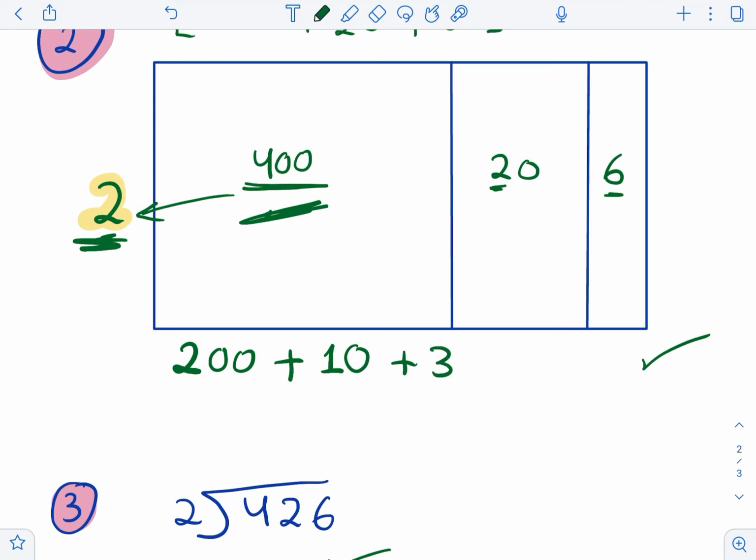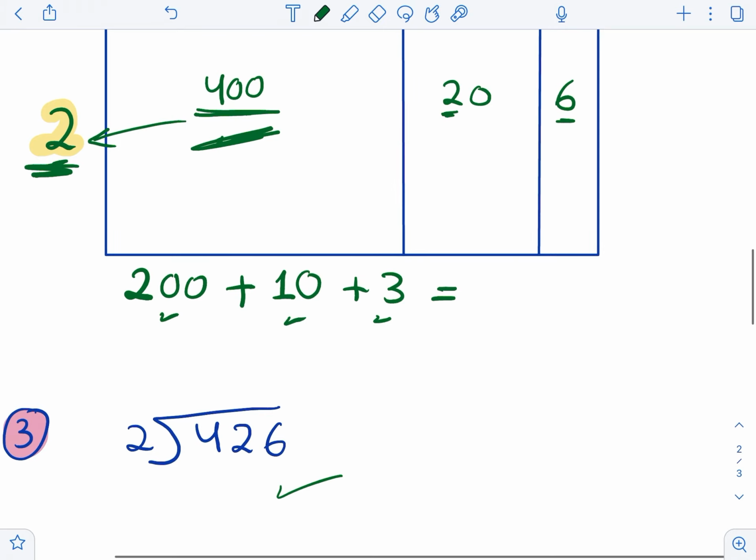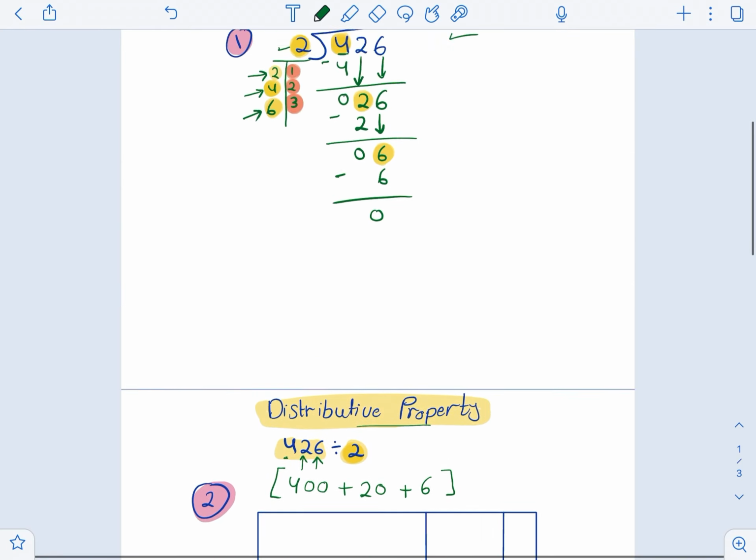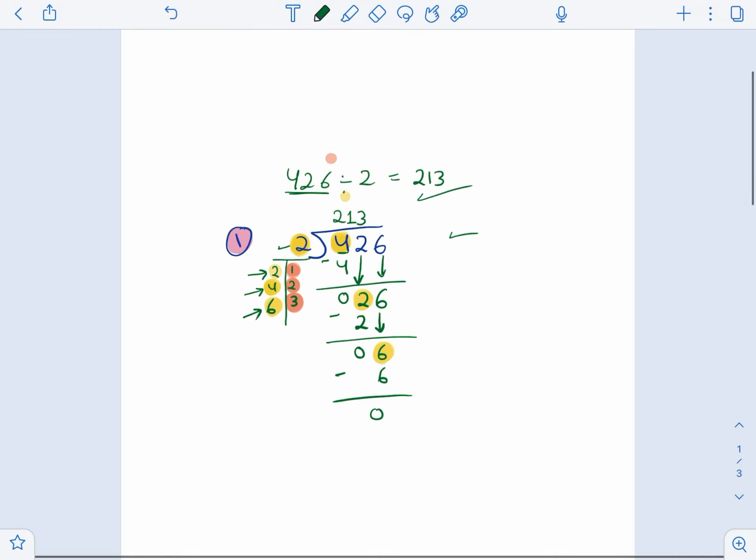So now we need to add all of these parts. We call them partial quotients, because quotient means the answer for the division problem. So here are 3 answers, and we need to add them together. So the answer would be 213. So this is the answer for the division problem, and as we can see, 213 is equal to the answer here.